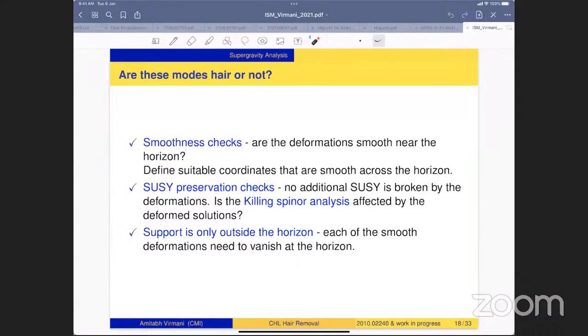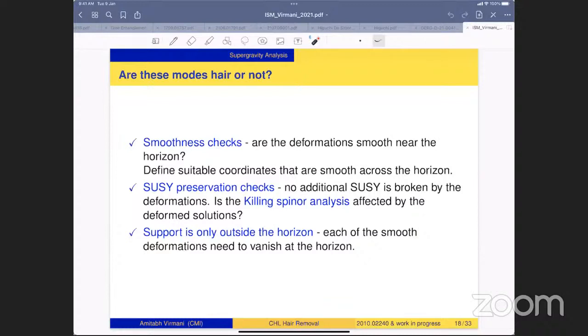And the way we will do this is that we introduce suitable coordinates which are smooth across the horizon and check whether the modes are smooth in those coordinates. The next thing we have to check is whether the modes preserve the right amount of supersymmetry or not. So in particular, no additional supersymmetry should be broken. And for this, we have to do the Killing spinor analysis with the deformation added.